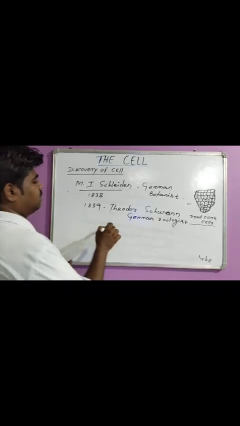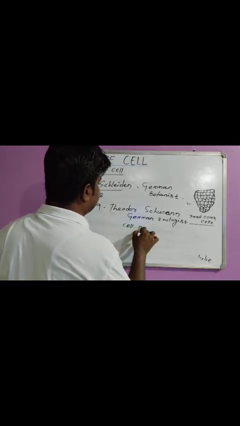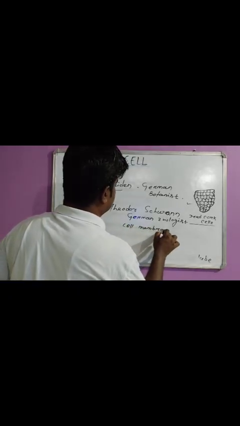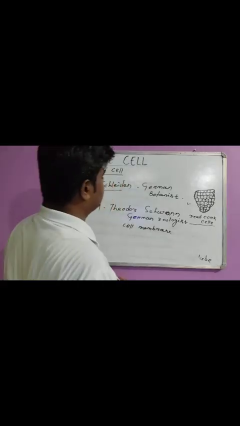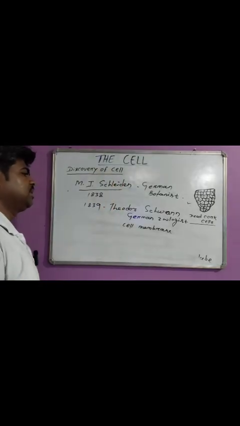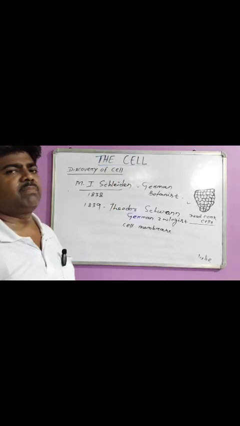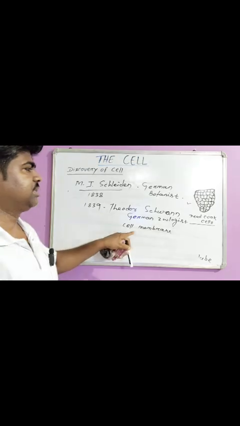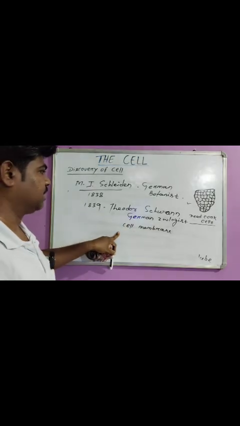Nowadays, we call it the cell membrane. So Theodor Schwann reported that animal cells have only an outer membrane. We call it a cell membrane or plasma membrane.